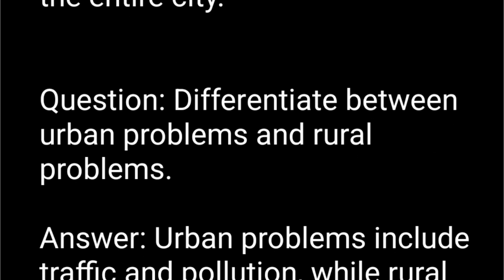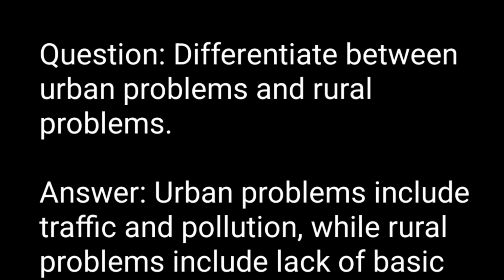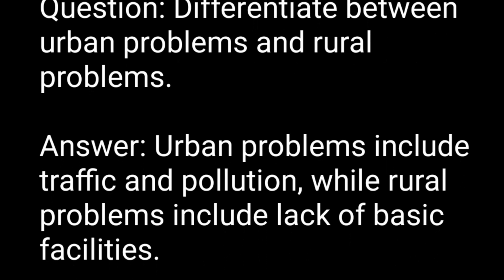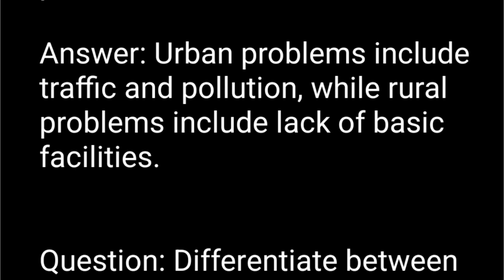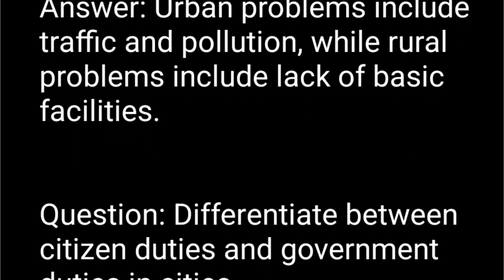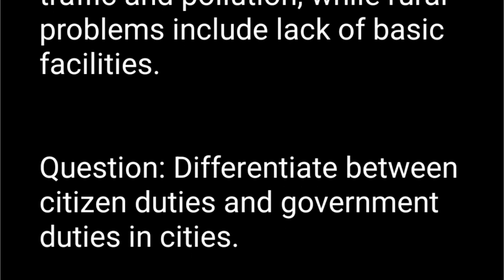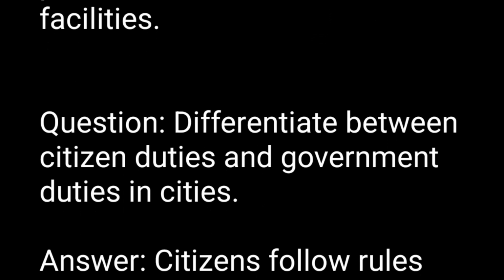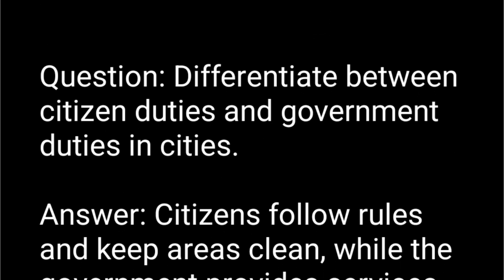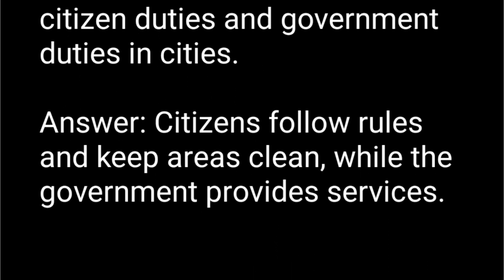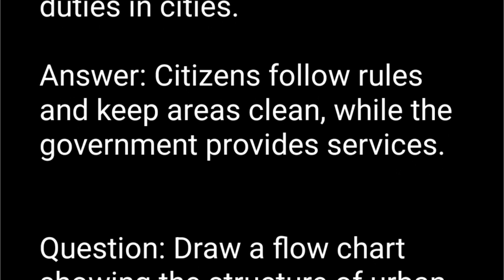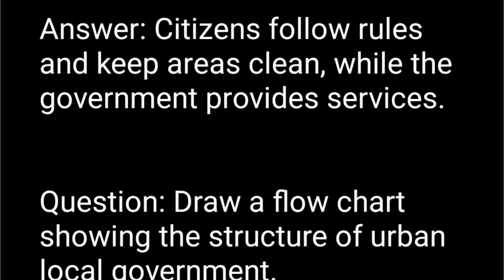Question. Differentiate between urban problems and rural problems. Answer. Urban problems include traffic and pollution, while rural problems include lack of basic facilities. Question. Differentiate between citizen duties and government duties in cities. Answer. Citizens follow rules and keep areas clean, while the government provides services.